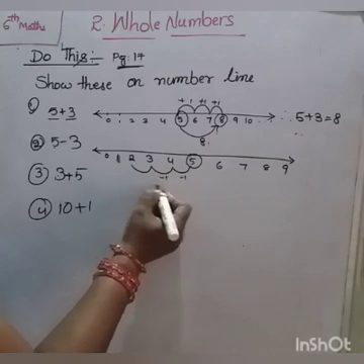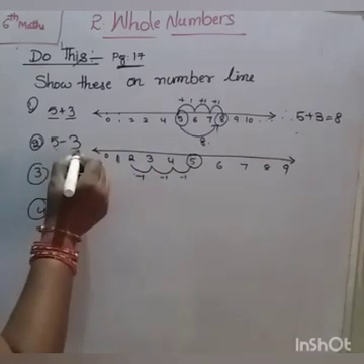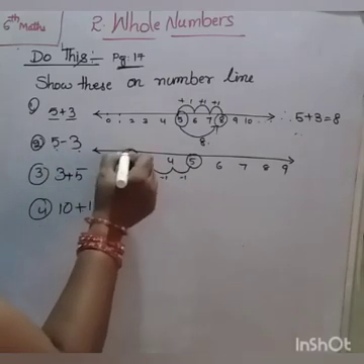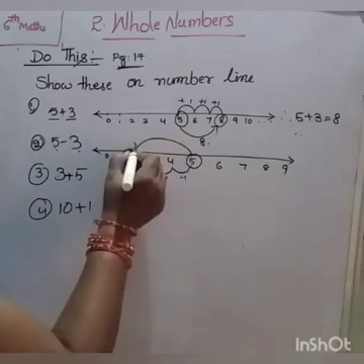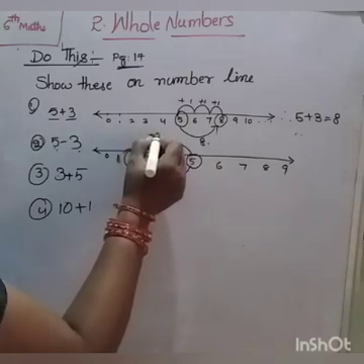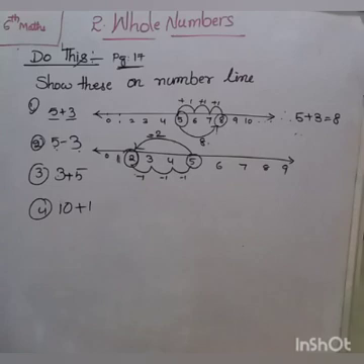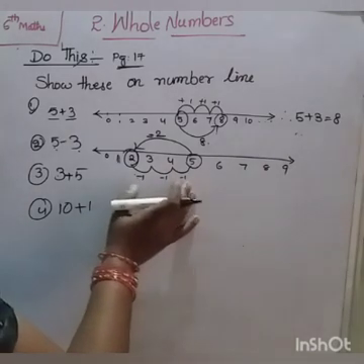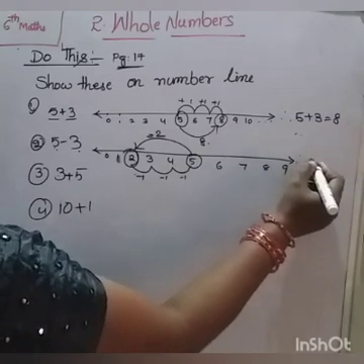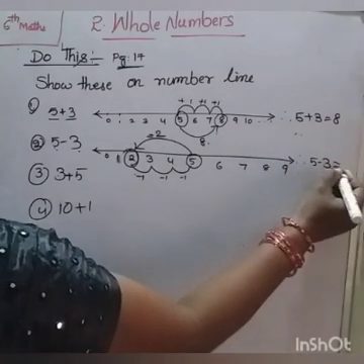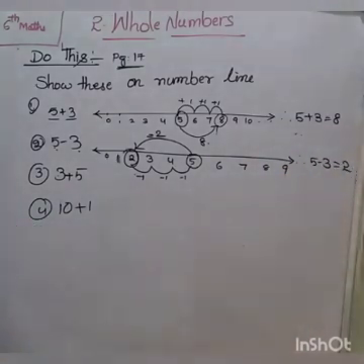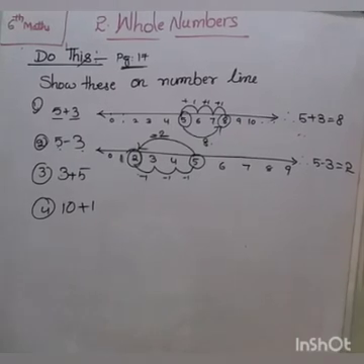Minus 1, minus 1, minus 1. 5 minus 3, what do we get here? 2. This is how we subtract on number line. Hence, 5 minus 3 equal to 2.